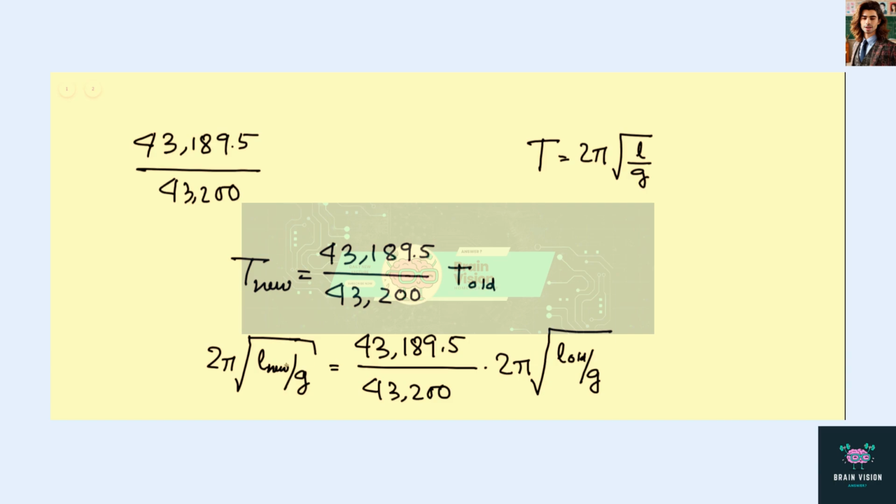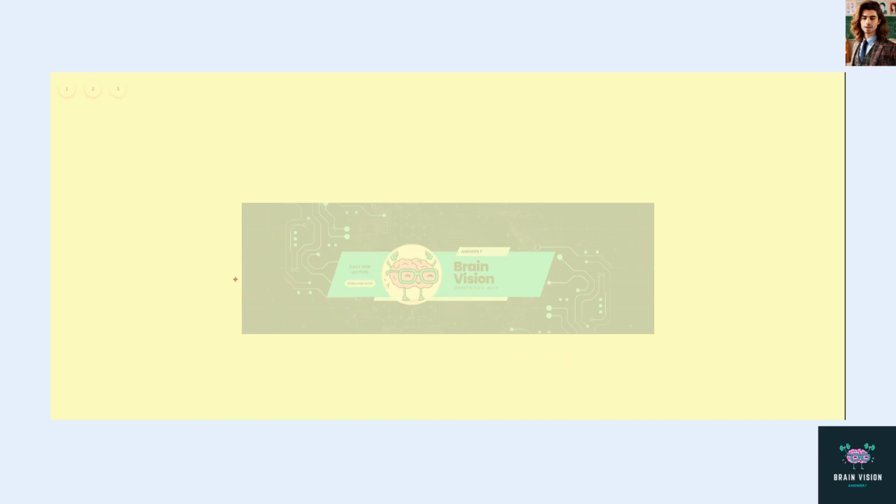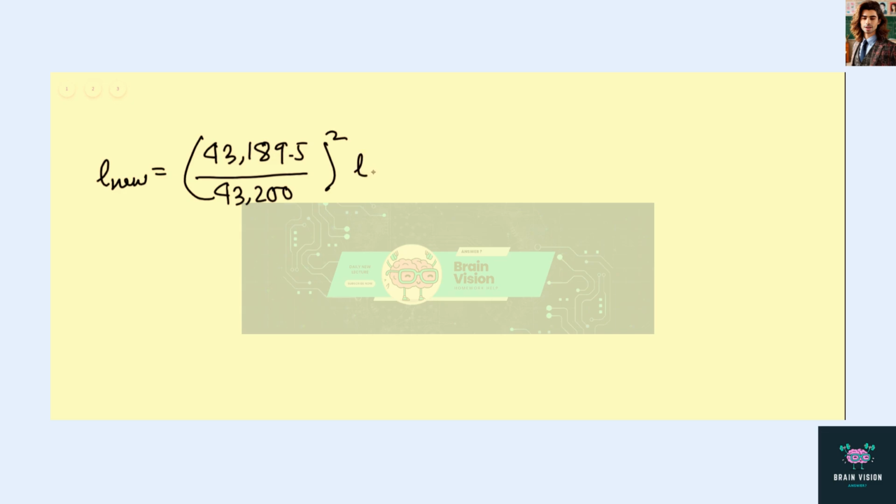So from here we can take square on both sides. First of all, we can get rid of the 2 pi's, then we can take square on both sides, and if we do so, we have L new, which is equal to the ratio 43,189.5 divided by 43,200, squared, times L old.